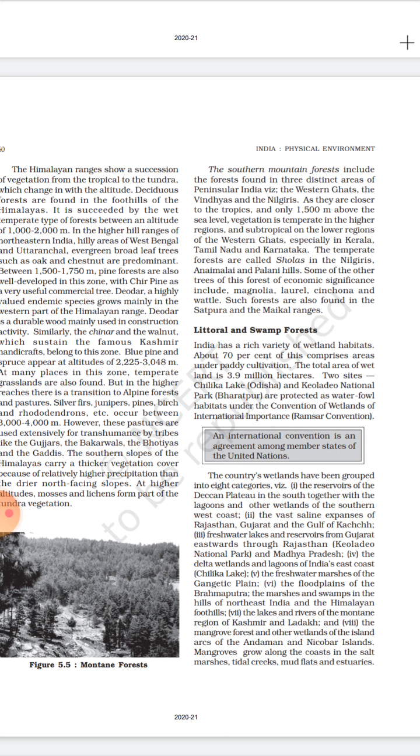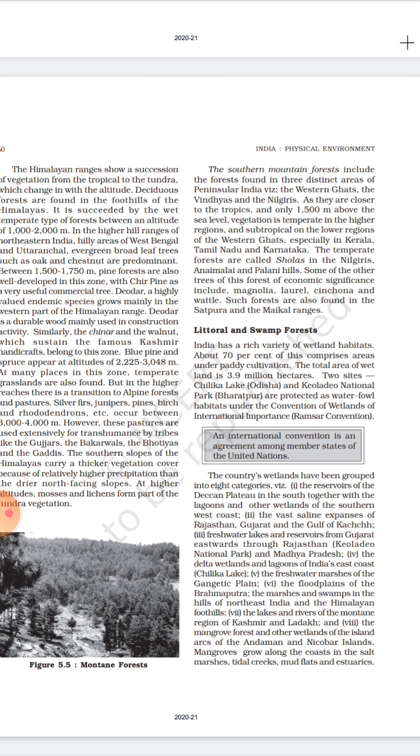We have studied the Himalayan mountain forests, that is part of northeastern states, then Himachal, Uttarakhand, Kashmir. And the southern mountain forests include the part of peninsular India, that is Western Ghats, the Vindhyas and Nilgiris, where tropical evergreen forests are also present. So they are closer to the tropics and at a height of above 1500 meter above sea level. So vegetation is temperate in the higher regions and subtropical on the lower regions of the Western Ghats, especially in Kerala, Tamil Nadu and Karnataka.